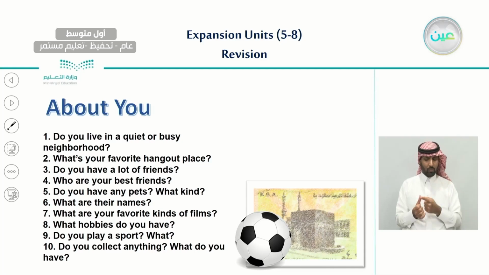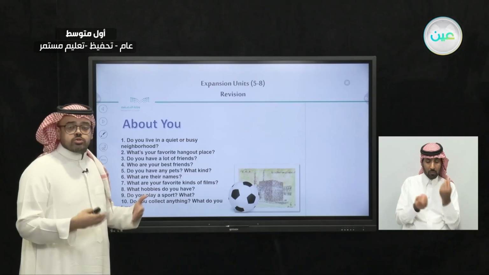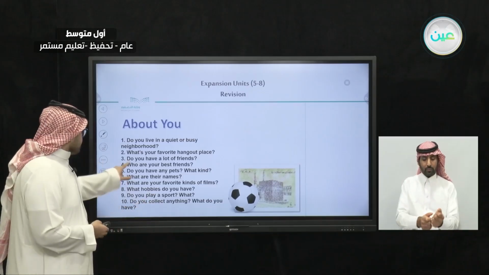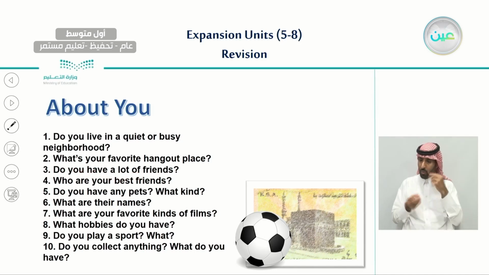The first one, do you live in a quiet or busy neighborhood? What is your favorite hangout place, the place you like to go out with your friends? Do you have a lot of friends? Who are your best friends? Do you have any pets and what kind? What are their names? What are your favorite kinds of films? What hobbies do you have? Do you play a sport and what is it? Do you collect anything? What do you have?